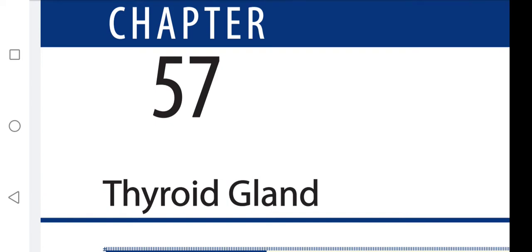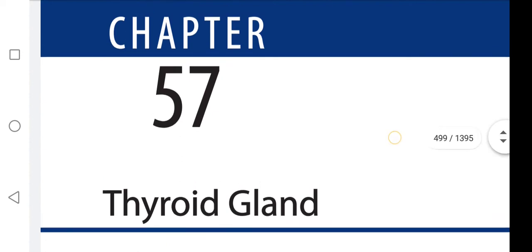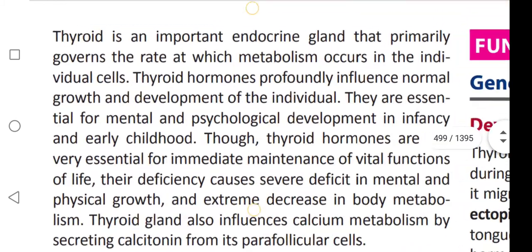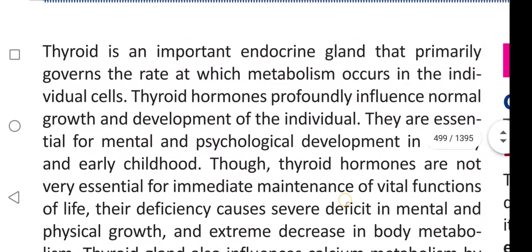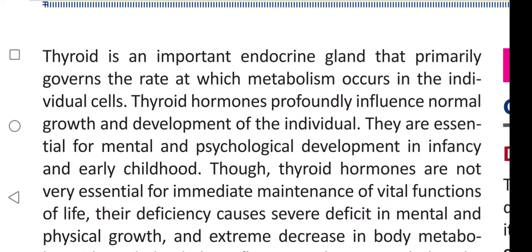In this video we are going to learn about the functional anatomy of thyroid gland. Thyroid is an important endocrine gland that primarily governs the rate at which metabolism occurs in the individual cells. Thyroid hormones profoundly influence normal growth and development of individual. They are essential for mental and psychological development in infancy and early childhood.